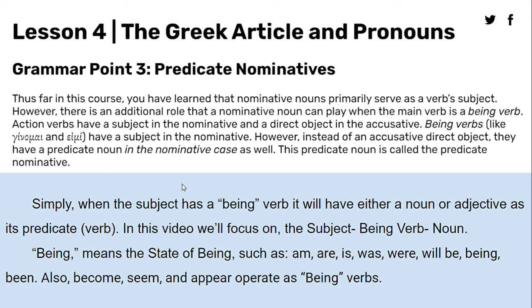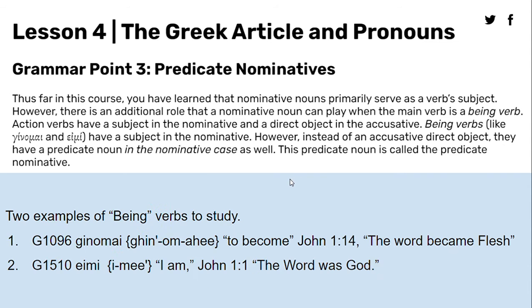Simply, when the subject has a being verb, it will either have a noun or an adjective as its predicate. In this video, we'll focus on the subject, being verb, noun. Being means the state of being, such as am, are, is, was, were, will be, being, been. Also, become, seem, and appear operate as being verbs.